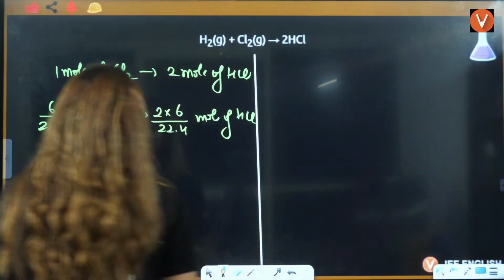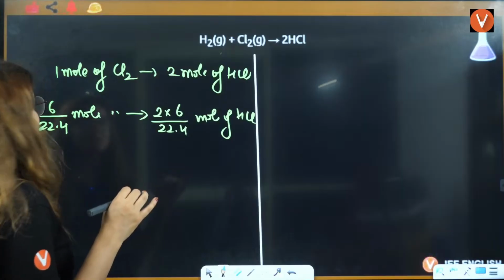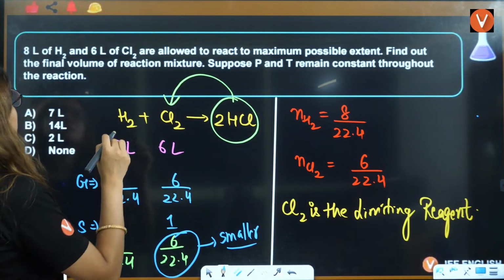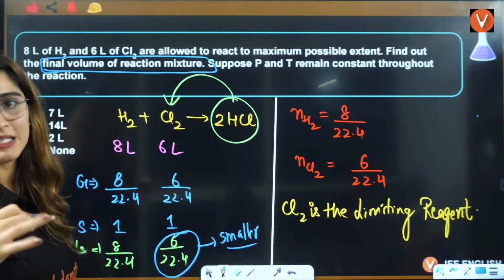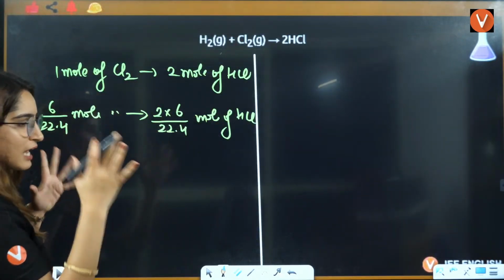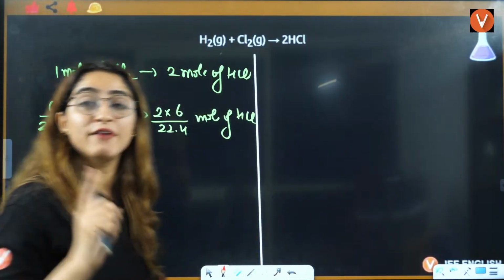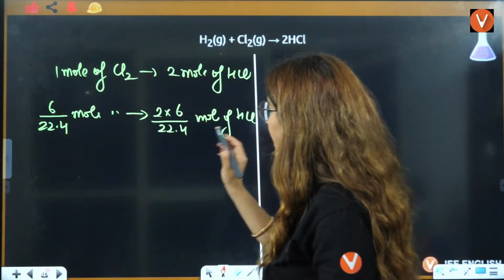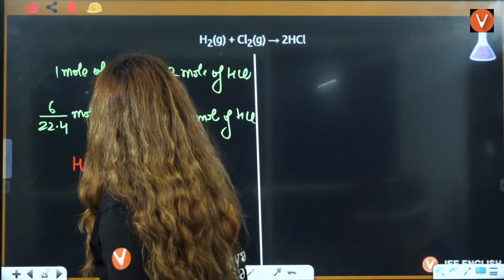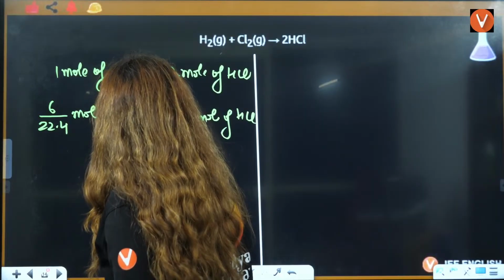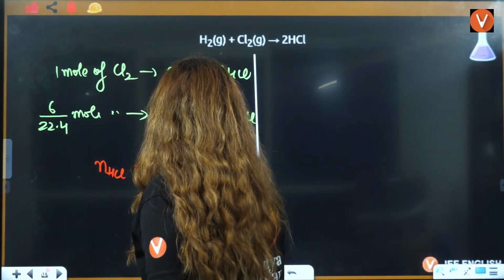Right. Now, calculate the volume, because in the end they are not asking you the moles, they are asking you to find the volume. So you have to write everything in volume. That's why I have not done any division calculation here. Now I'll simply say that for HCl formed, we know that number of moles of HCl is equal to volume of HCl divided by 22.4.